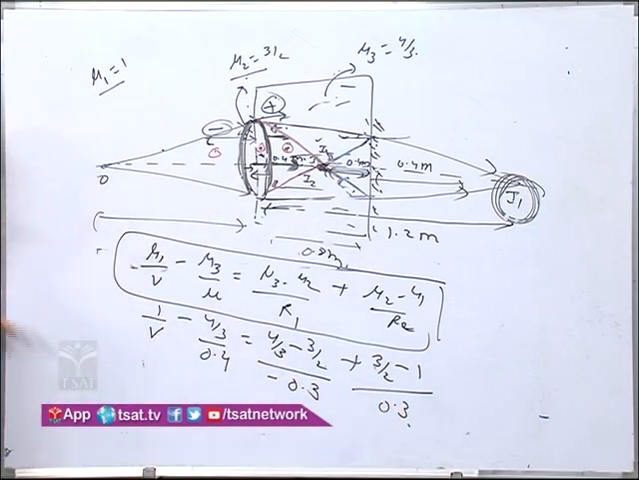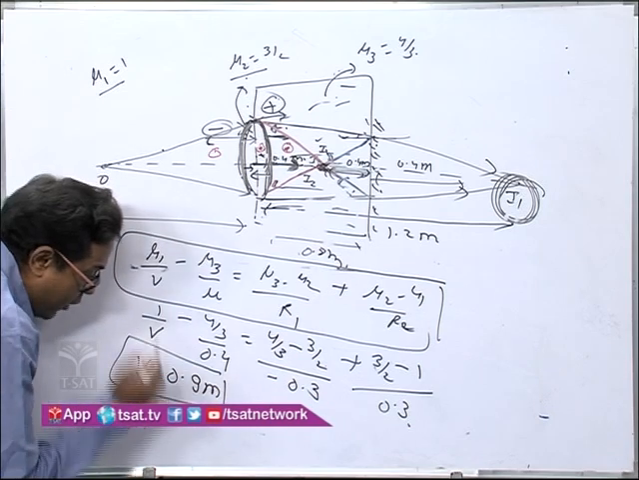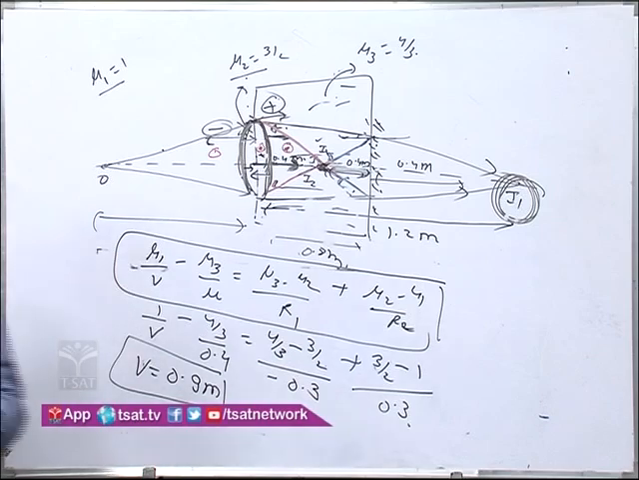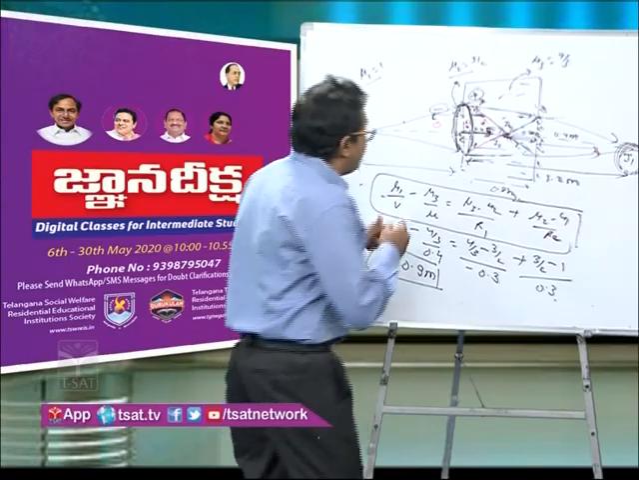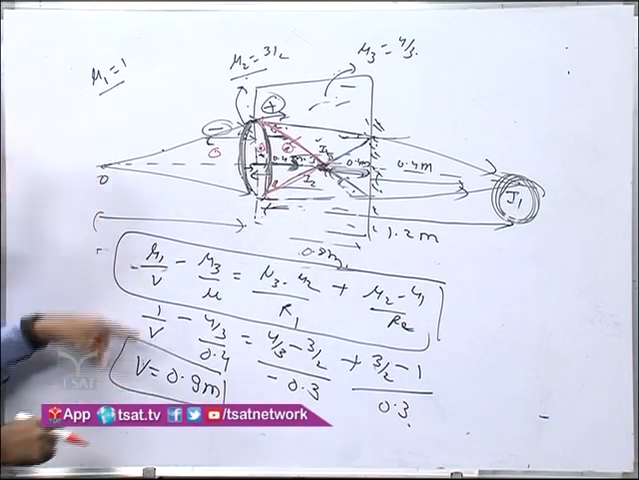When you solve this, you will get the final image at 0.9 meter from the lens, positive 0.9 meter. Now what does positive 0.9 meter mean? Listen carefully, the ray is coming like this. After refraction, plus means what?